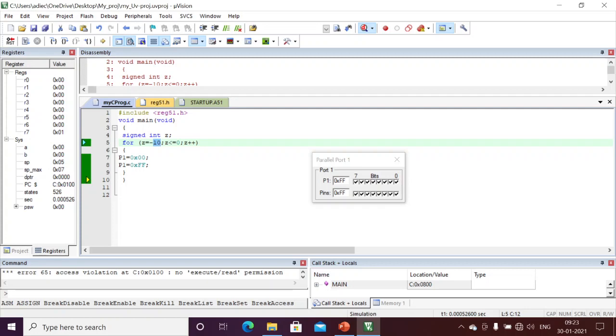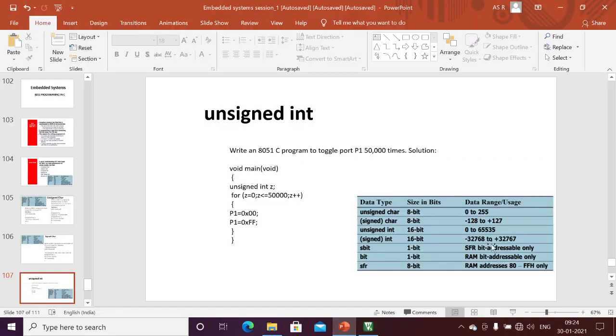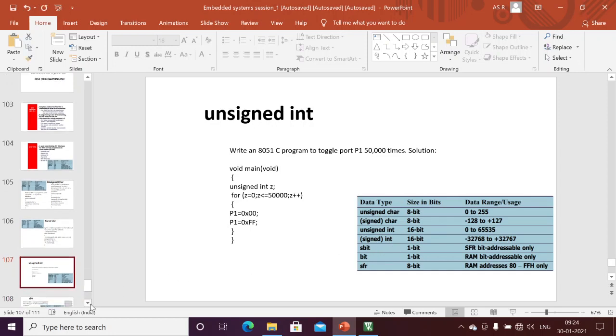If you want to use negative indexing, from -32,000 to +32,767, I can use the signed int. If you want to use positive indexing up to 65,535, I can use the unsigned int. This is mainly based on our variable and use case. Based on our range, I can take the particular data type. Next we'll discuss the main embedded C data types.